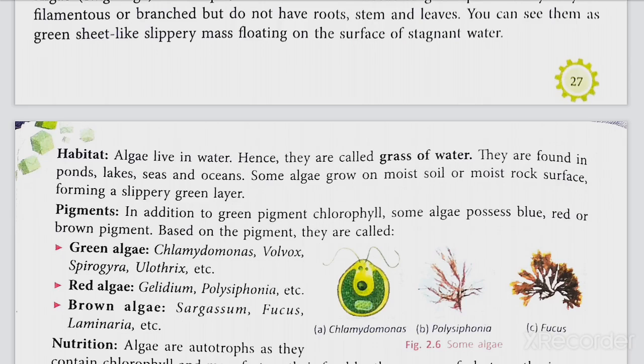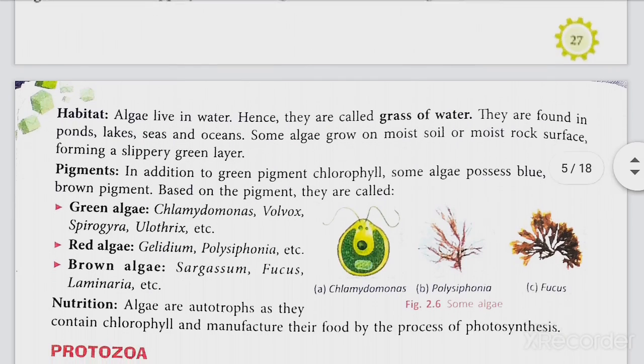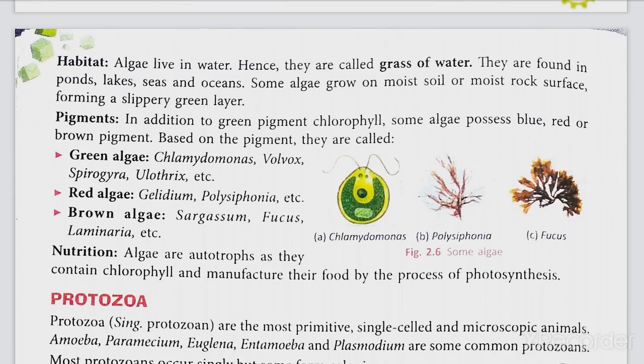What is their natural habitat? Algae live in water. Now, pigments. In addition to the green pigment, chlorophyll, some algae possess blue, red or brown pigment. Based on the pigment present in algae, they are classified as green algae, red algae and brown algae.